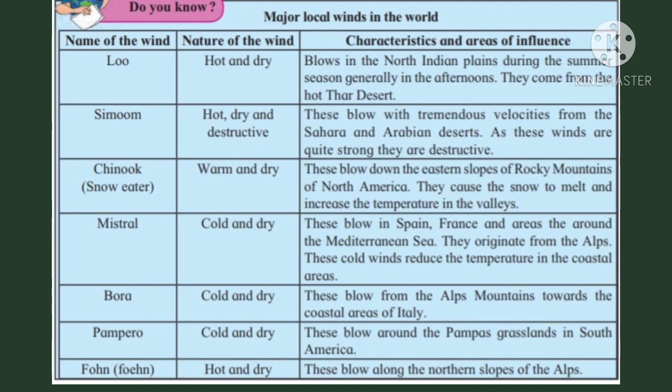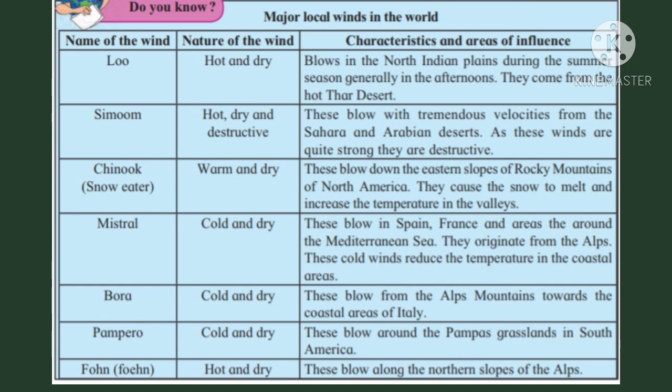Fifth wind is Bora. Nature of this wind is cold and dry. Characteristics and areas of influence: these blow from the Alps mountain towards the coastal areas of Italy. Sixth wind is Pampero.